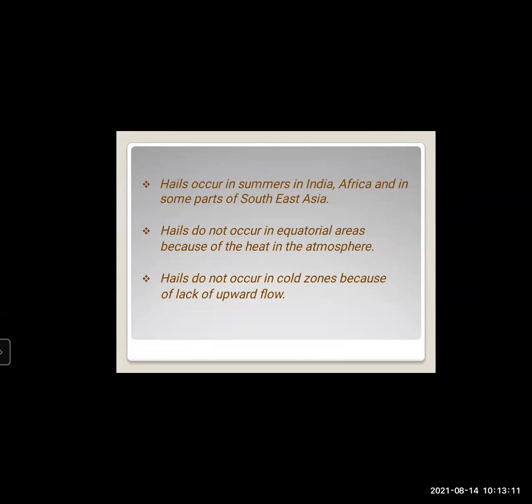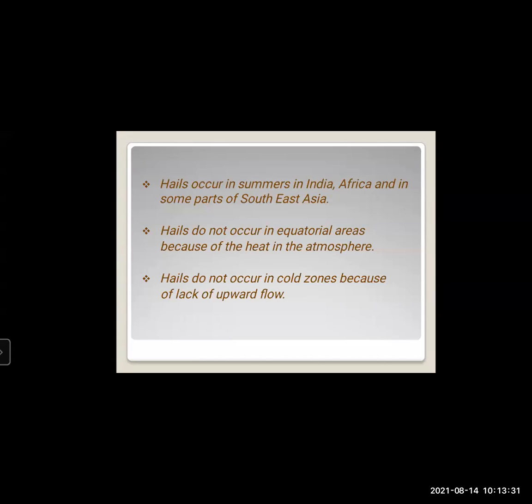What are cold zones? When there is a lot of snow and ice in an area, that is known as a cold zone. So hails do not occur in cold zones because of the lack of upward flow.